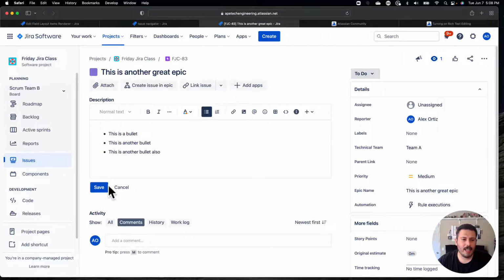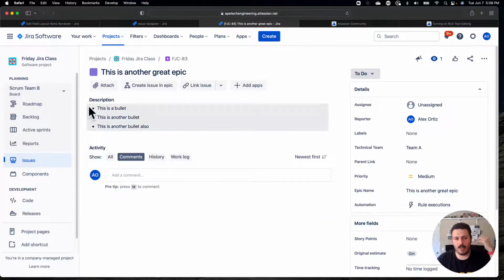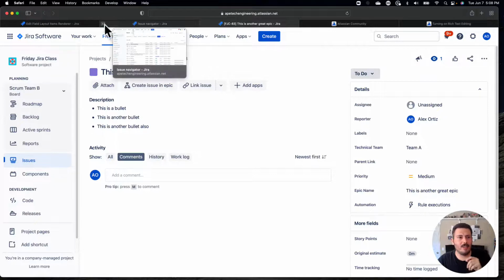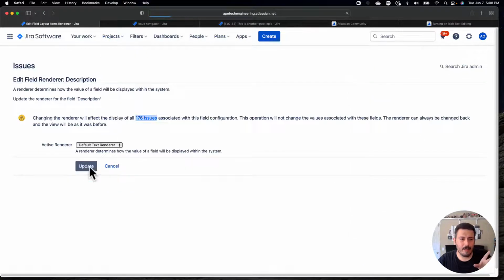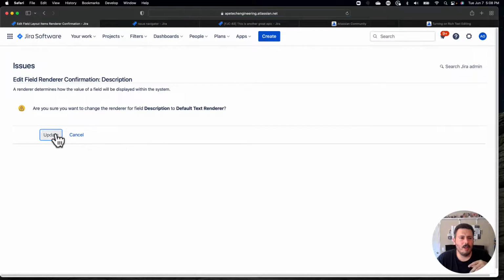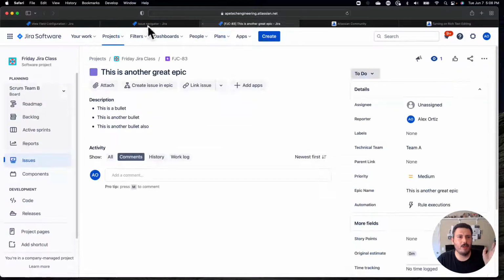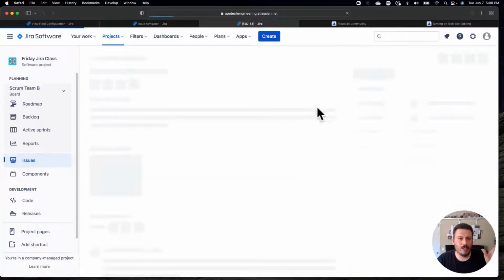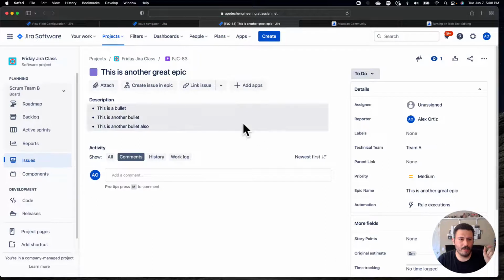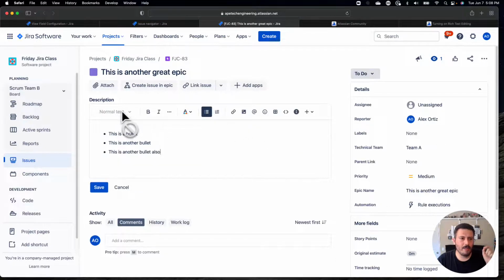So I'll save that, and what this basically does is, you see the bullets here, this shows you that you have the rich text edit mode. I'm kind of going to do the opposite of everything, try to break it, and then try to fix it back and see if there's any change. So let's take a look. I'm going to come back over here and hit update, which basically means that my issues are all going to be touched, and so they're all going to be impacted by this. If I refresh this screen here, I should see the bullets go away. They don't go away, but when I click into it, I don't have the ability. Okay, so maybe bullets wasn't the right way of doing this.